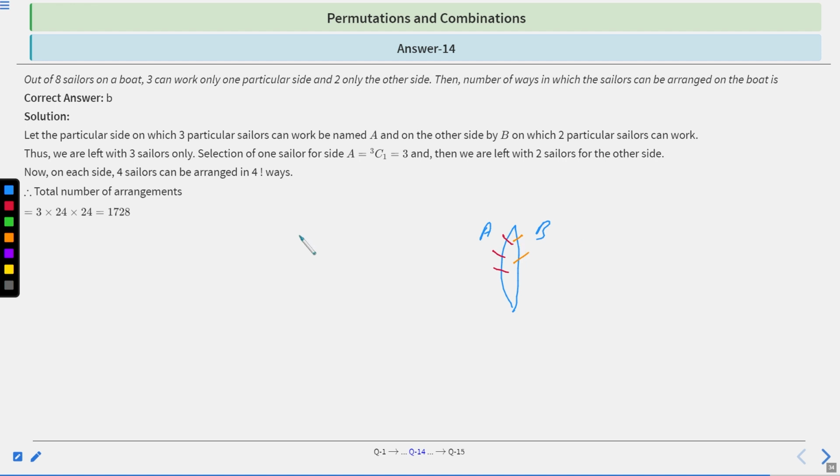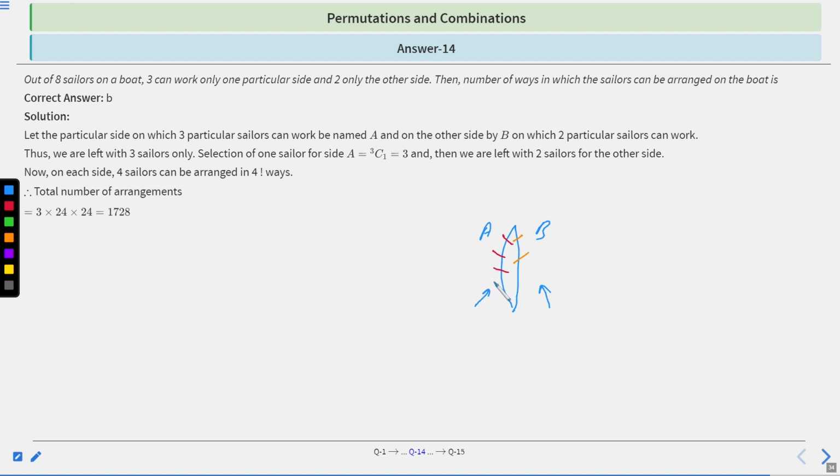4 and 4. Clear? Now this side we have to select one sailor and this side we have to select two sailors, right? Thus we are left with 3 sailors only. Clear? Because 5 sailors are already arranged, we are left with 3 sailors. Selection of one sailor for side A is 3C1, which is we have to select one sailor in this side A, which is 3C1.